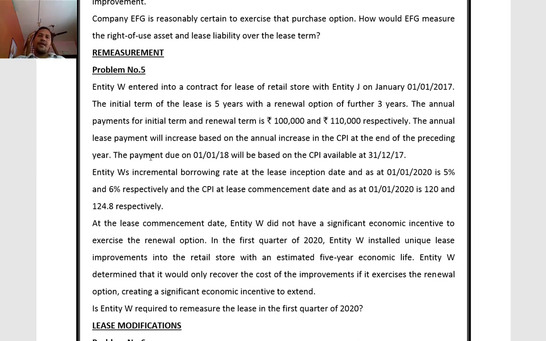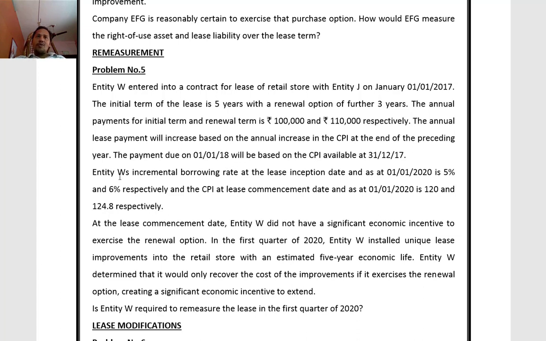The payment due on 1/1/2018 will be based on the CPI available at 31st December 2017. So by the end of first year, whatever be the CPI available, based on that the payment will be made on 1st January 2018, like that.